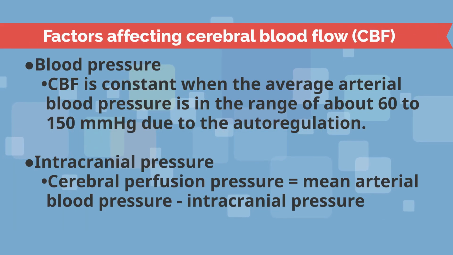First, blood pressure. Cerebral blood flow is kept constant by automatic regulation of the vascular diameter, with a mean arterial blood pressure between 60 and 150 mm of mercury. Below this range, cerebral blood flow decreases. Above this range, cerebral blood flow increases. If intracranial pressure increases, cerebral perfusion pressure decreases and may fall below the autoregulatory range.